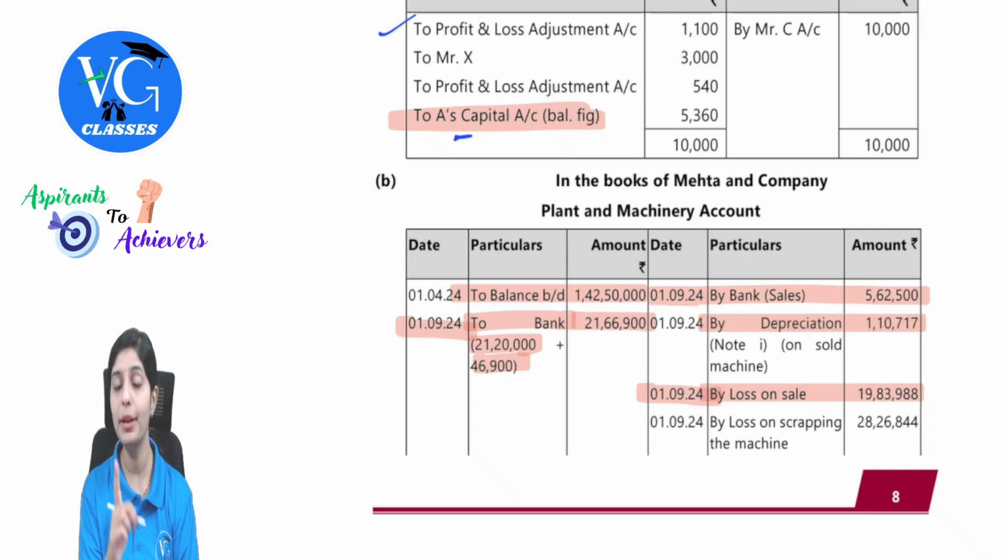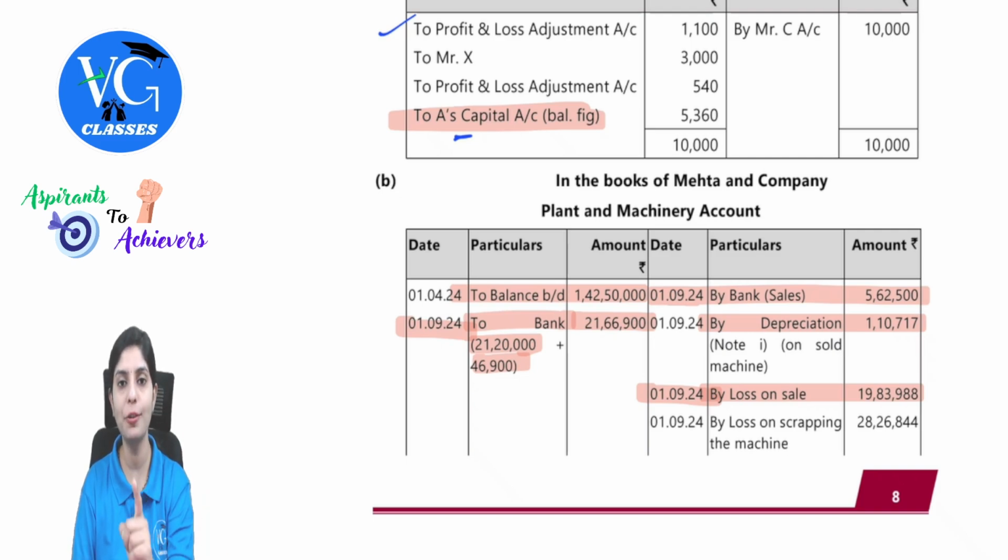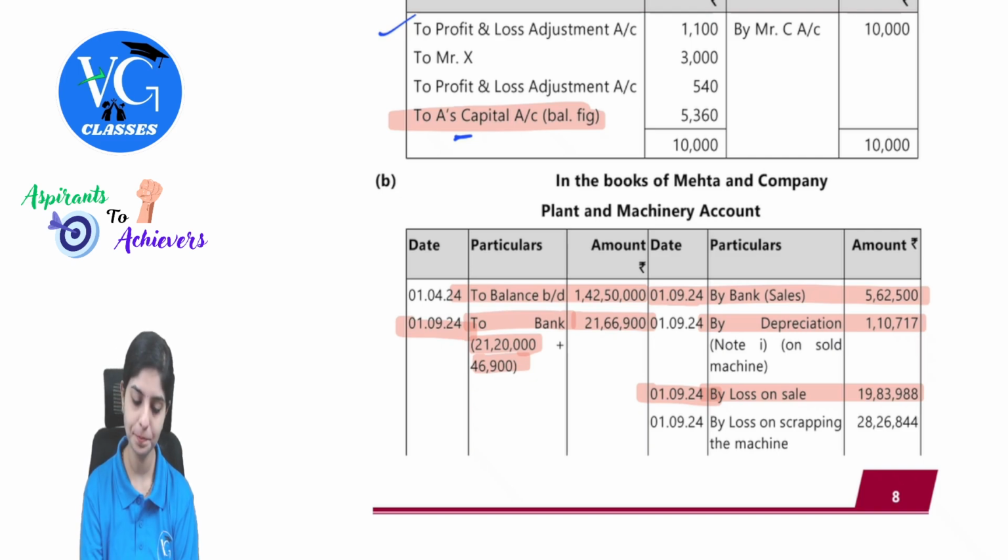1,10,717. Properly note all of these points, guys, because most of the students tend to take the total depreciation calculated till now, that is starting from 1st April 2022. That would be a complete error from your part, because we are just presenting the ledger here from 1st April 2024 until 31st March 25. Clear with this? I hope what all points have been highlighted is clearly understood to all of you.